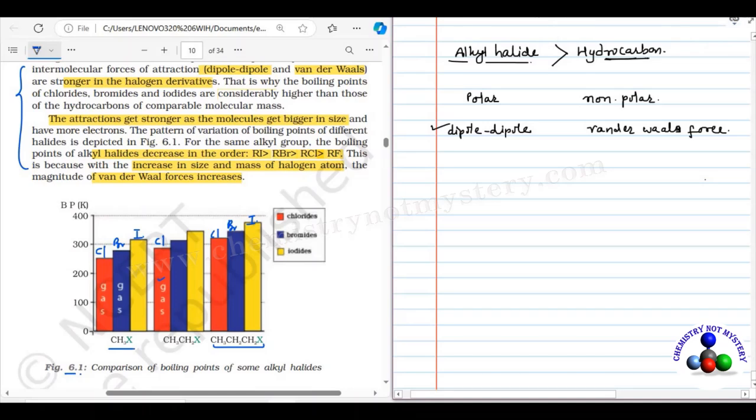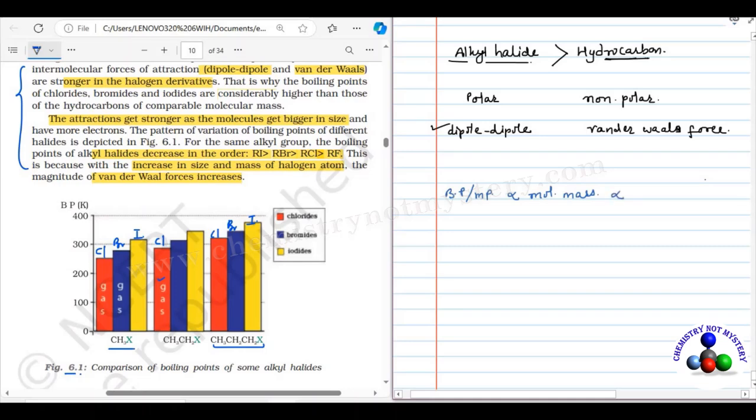There is one more factor that affects the melting point and boiling point. Melting point and boiling point are directly proportional to the molecular mass. And bigger molecules have a higher magnitude of van der Waals force of attraction. So we can establish a relation between molecular mass and van der Waals force of attraction.